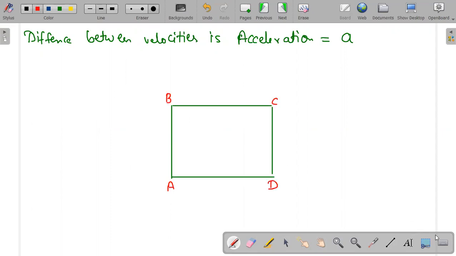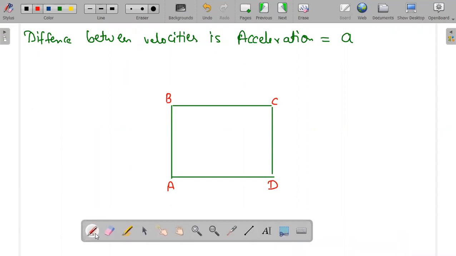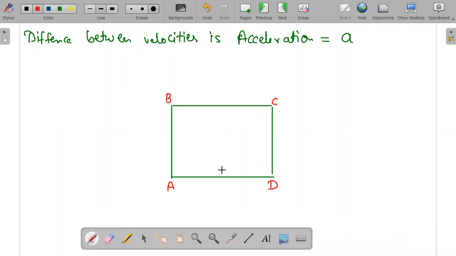If you find any doubt or feel any boredom, just write to me in the chat box, but don't get confused. Now a car is moving here, that is my car. The car goes from A to B at 10 meter per second. The car goes from B to C at 10 meter per second. The car goes from C to D at 10 meter per second. And the car goes from D to A at 10 meter per second.